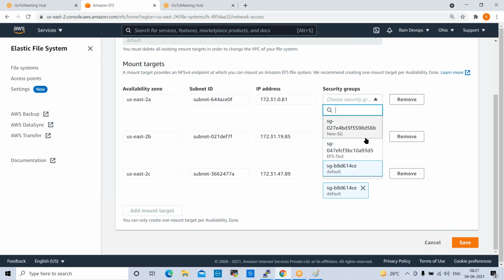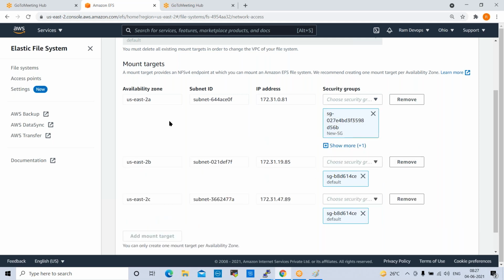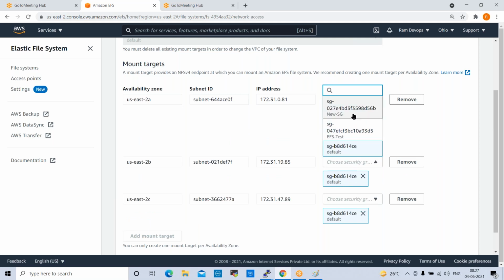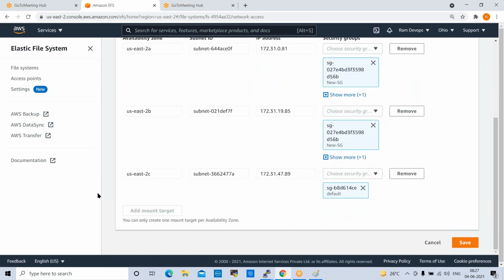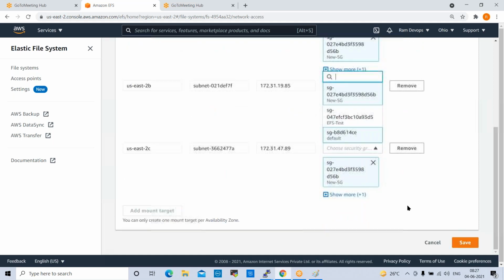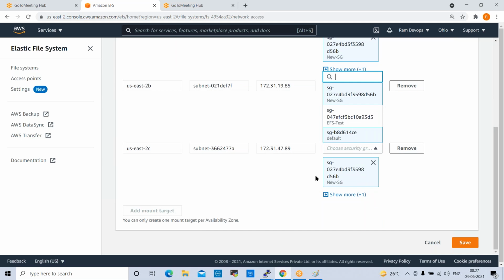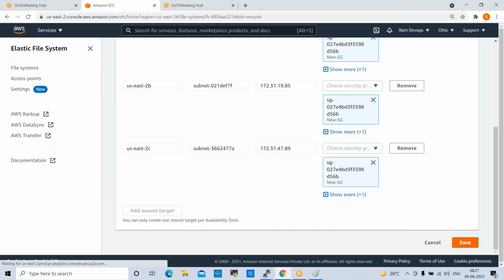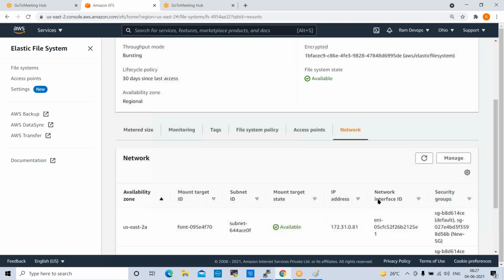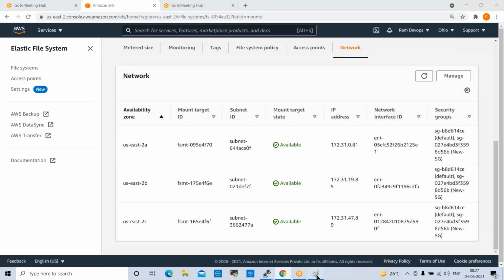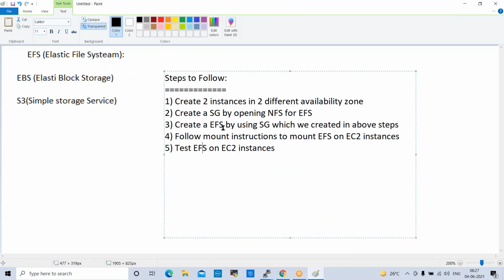We need to configure. So the new SG which I selected, right? Select this new SG for 2A availability zone, new SG for 2B also. I'm selecting this. For 2C there is no server, so ideally we don't need to select it. So you can select like this. 2A, 2B, 2C, I have selected the security group. Click on save. I save this. Okay. So now create an EFS by using the security group which you created in the above steps.